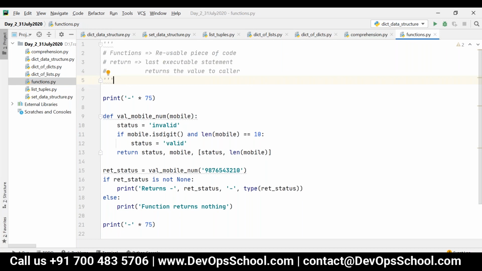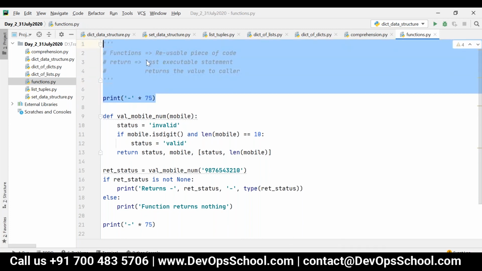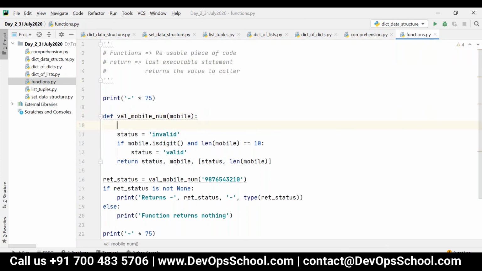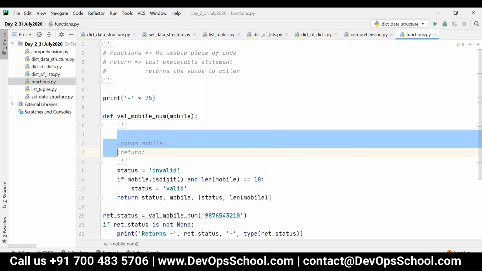But documentation never ends in a single line, so you can always give it in three single quotes or three double quotes. You should give it before the first executable statement. Also, if you want to provide documentation for the function, it should be given before the first executable statement. That should be the first one actually.